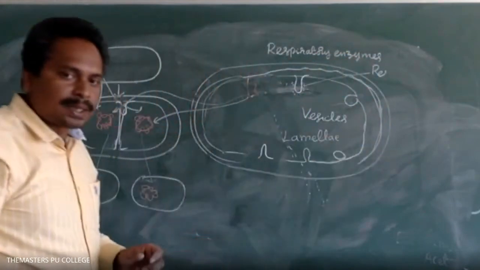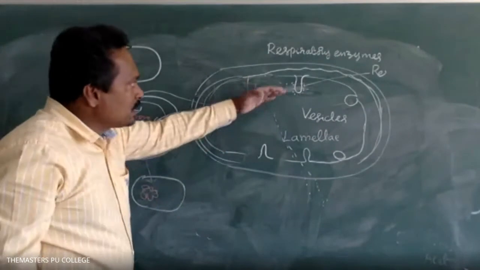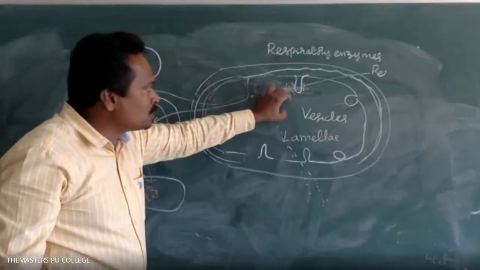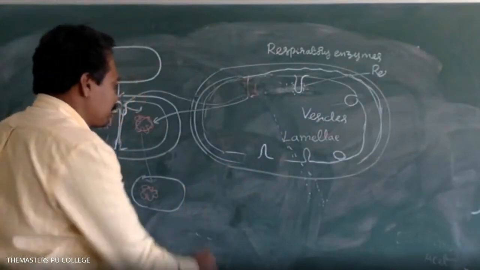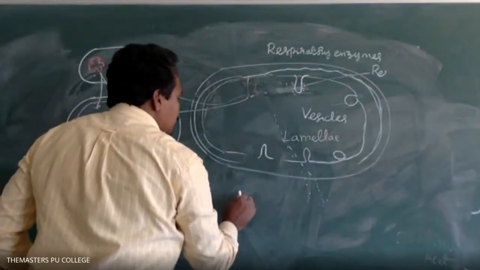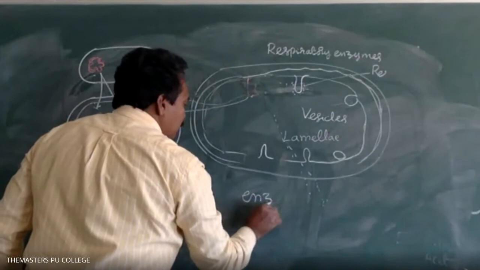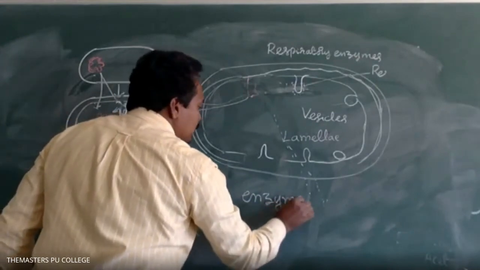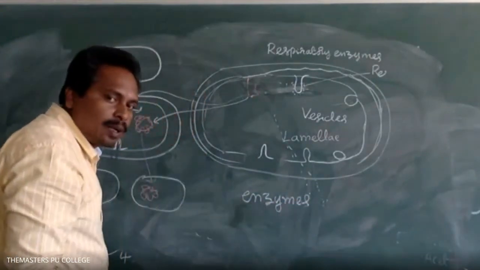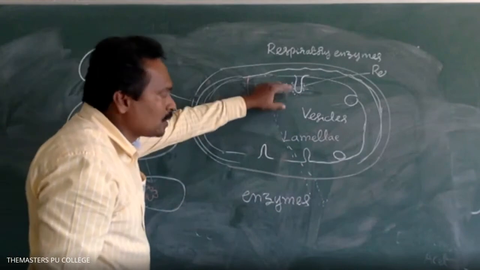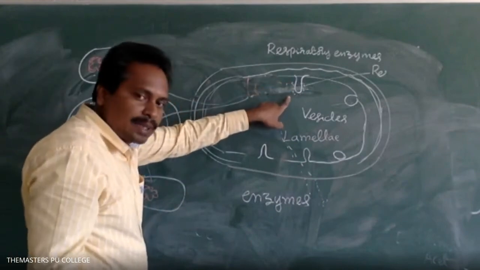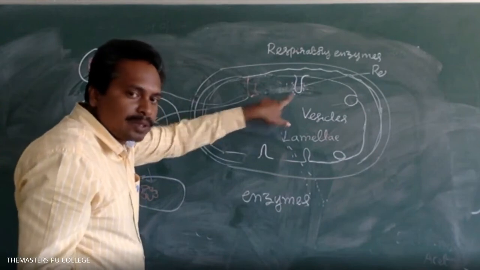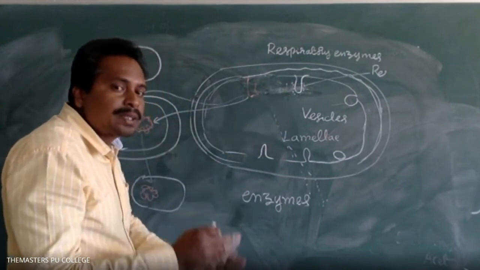Due to the presence of respiratory enzymes on the mesosomes, some of the enzymes are involved in the respiration process. So the mesosome is involved in respiration.